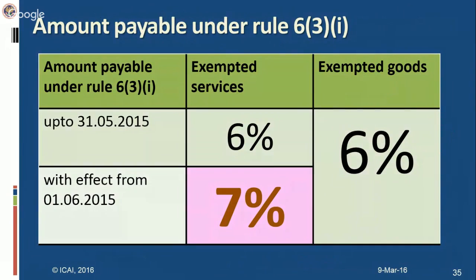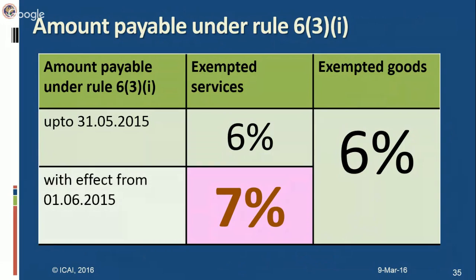Now we know that CENVAT credit on inputs and input services is only available when they are utilized for manufacture of dutiable goods, or they are used in provision of taxable services. In case any inputs or input services are used in manufacture of exempted goods, or in provision of exempted services, then CENVAT credit cannot be taken on such inputs and input services. However, if CENVAT credit has been taken, then we need to reverse it.